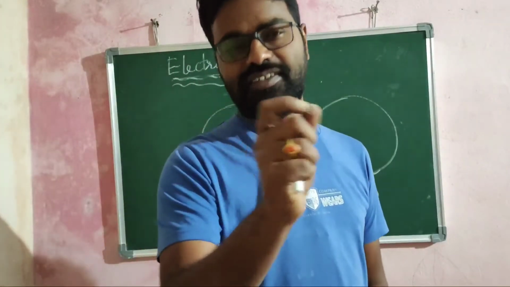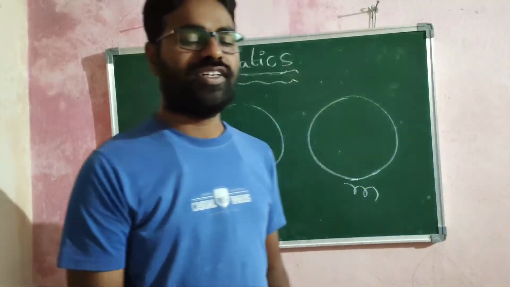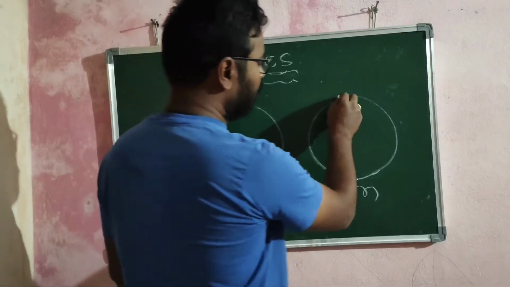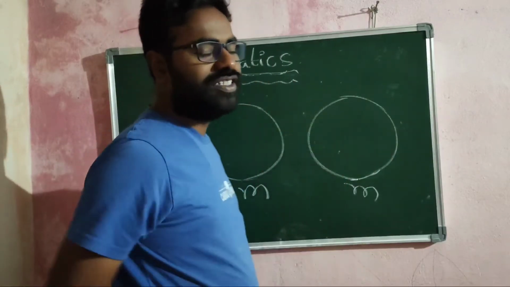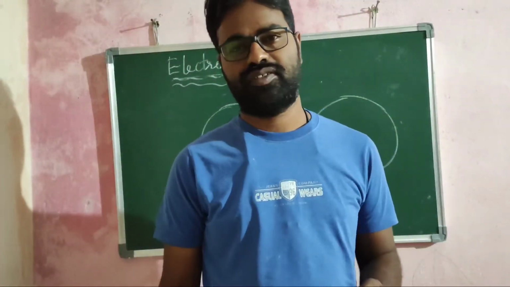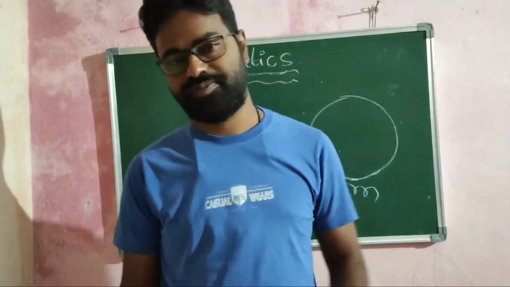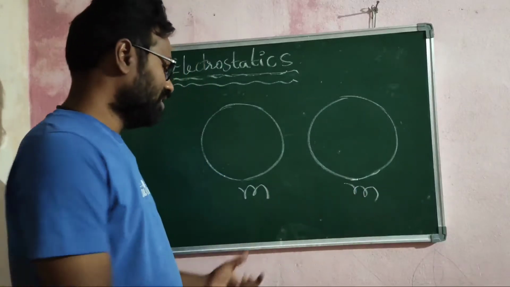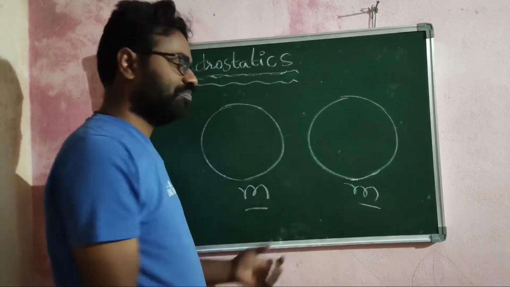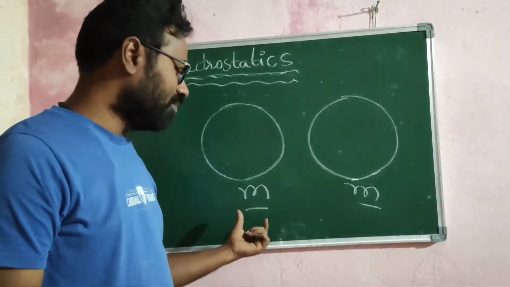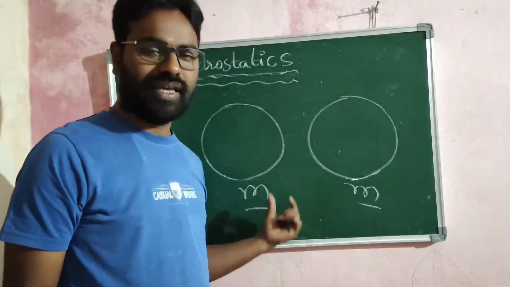So today we will discuss an interesting concept in electrostatics with a small conceptual problem here. For this, let us consider two metallic conducting spheres. These two spheres have the same masses. They are very symmetrical and their masses are one and the same, m and m.